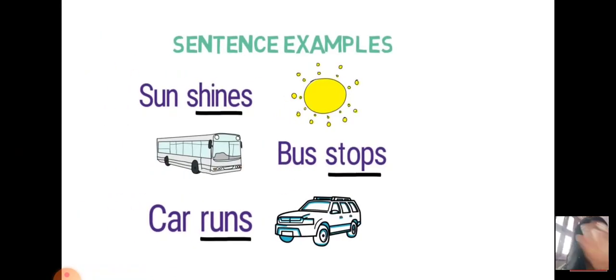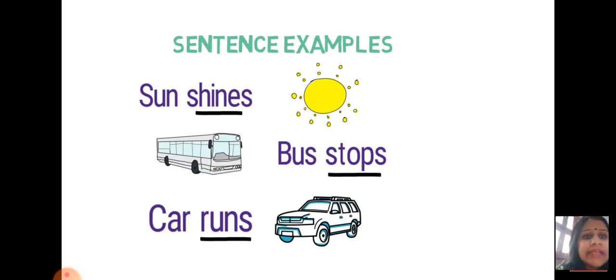Let us simply read the sentence: Sun shines. With the help of the word shines only, you can easily understand what the sun is trying to show us. It shines. Shines means to get brighter. Bus stops. It simply means that the bus is supposed to stop.